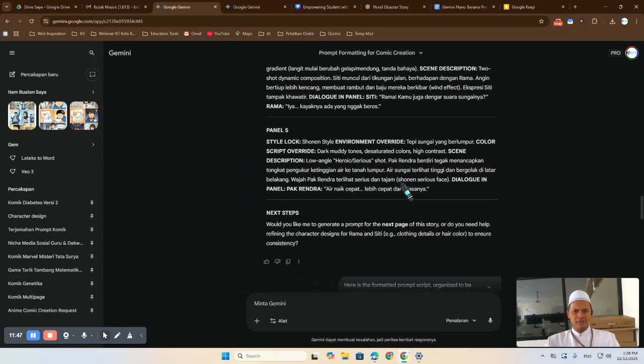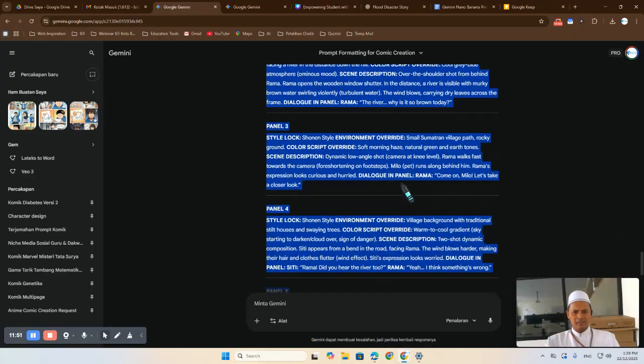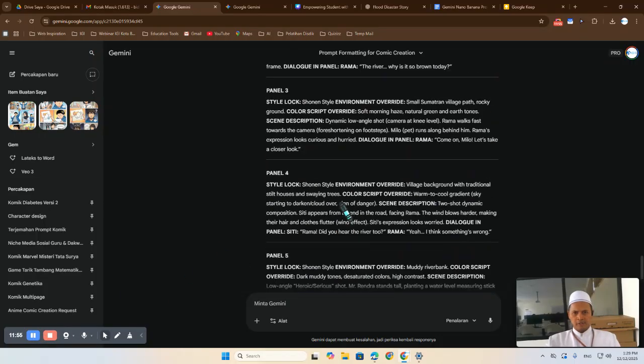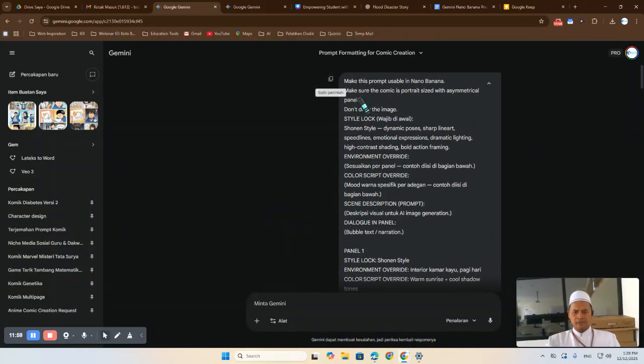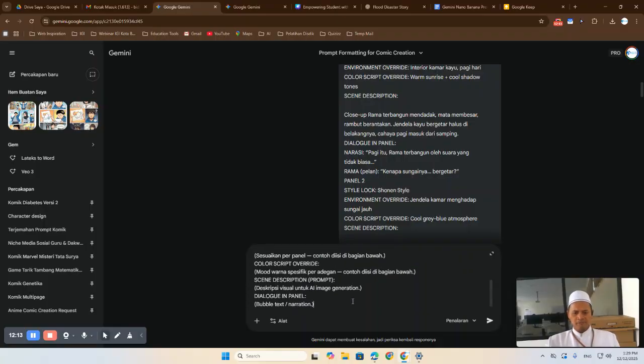Now let's check the second panel, at the second page. This is 5 panels. Okay, let's go to the prompt before. Now let's copy this style and the environment override color script. Now let's copy this and paste it into the Gemini prompt.